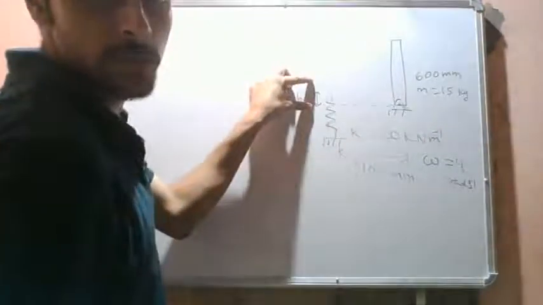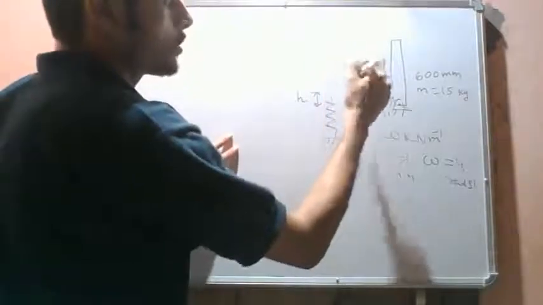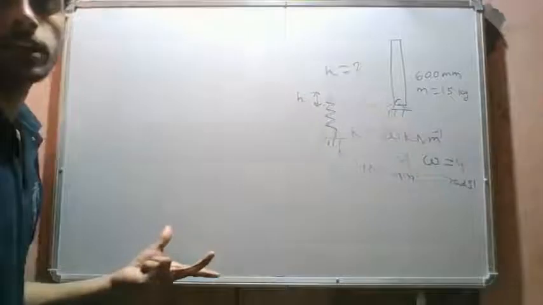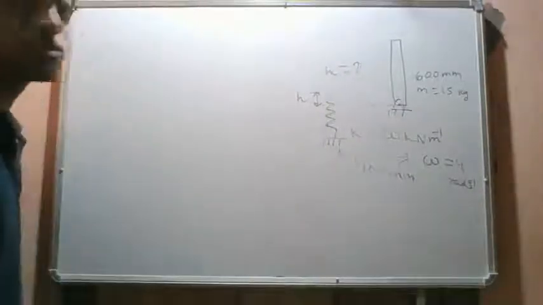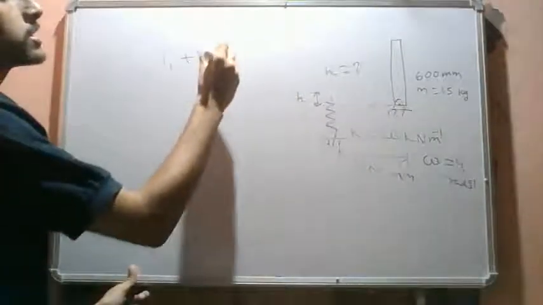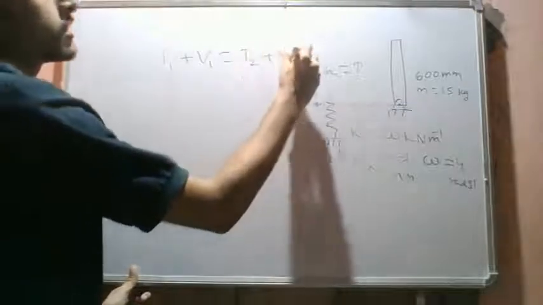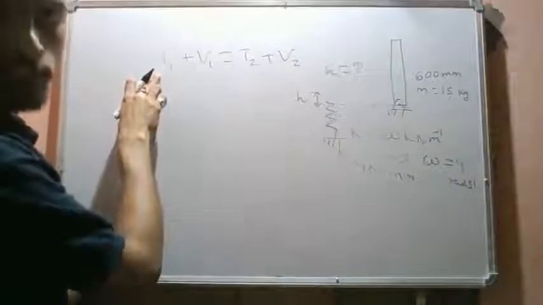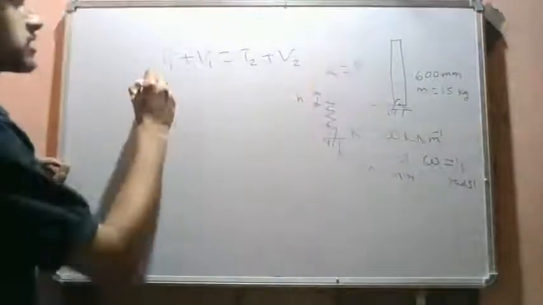We are required to find out the compression of the spring, h. So we will again use the work energy principle. Actually, it's better to say the law of conservation of energy, since we don't have any non-conservative forces. So initial kinetic energy plus initial potential energy equals final kinetic energy plus final potential energy. Initial kinetic energy is 0, since the rod is released from rest.